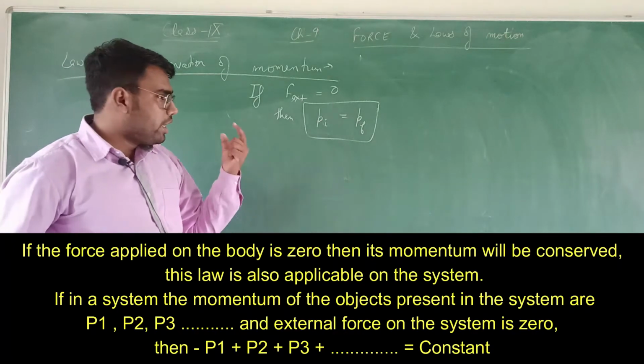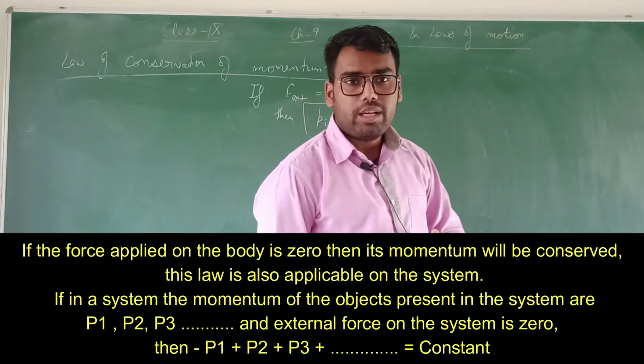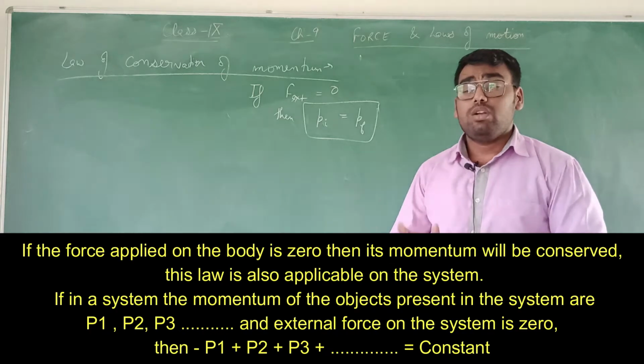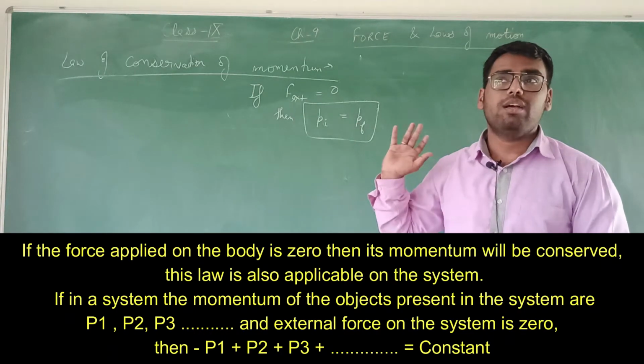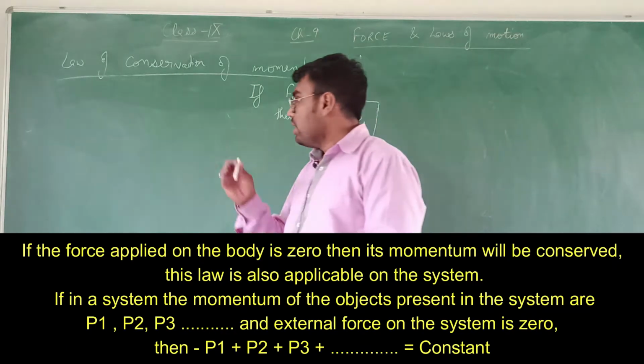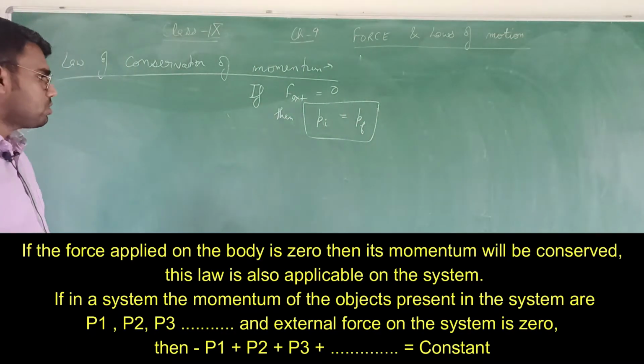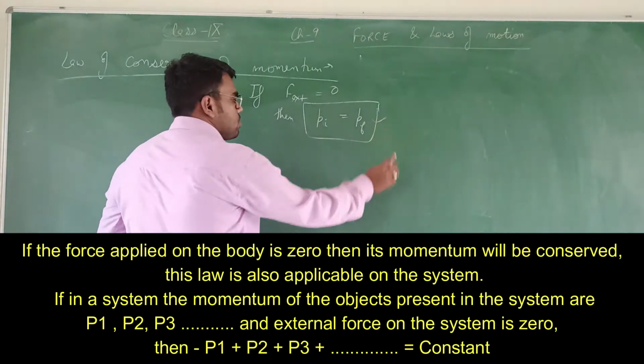But there is a condition: the external force must be 0. That means if we take the example of a bullet and a gun, we will not consider external forces. We will consider only the forces between the bullet and the gun. So how can we apply this formula? We have to prove whether this is true or not.